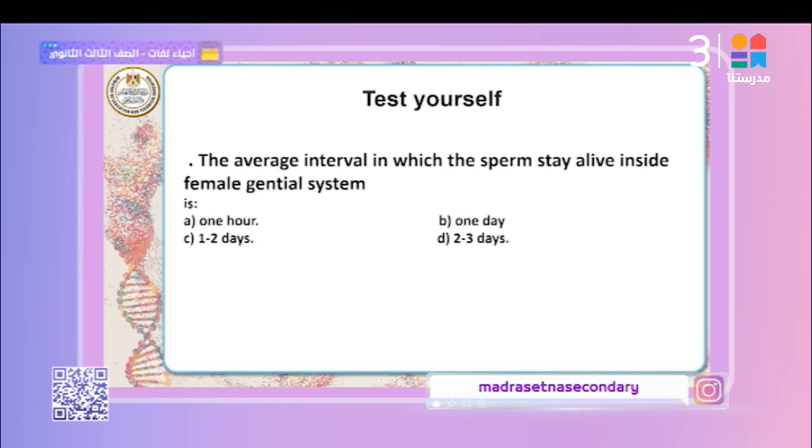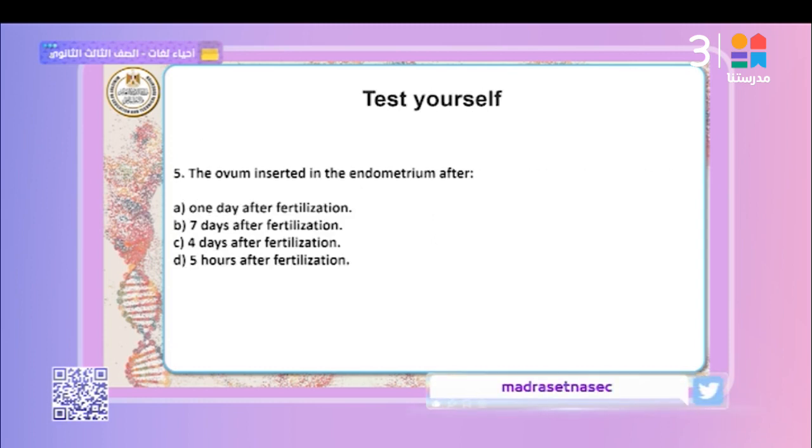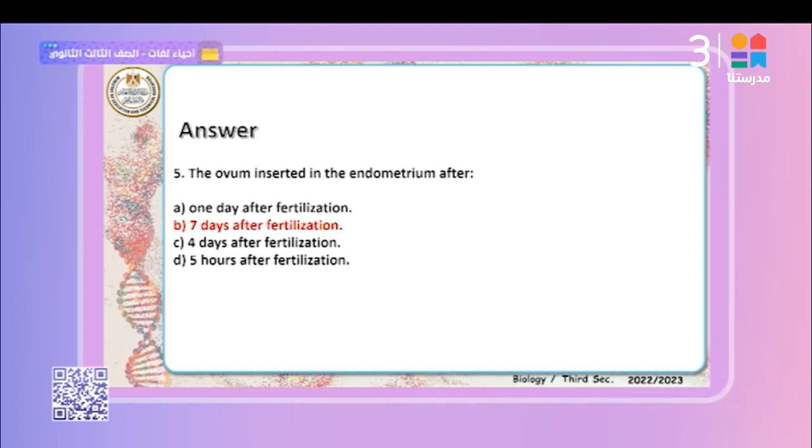Okay. Pay attention, please, to apply these questions, to see whether you understand the session carefully or not. Follow me. The average interval in which the sperm stay alive inside the female genital system is 2 to 3 days. This is the best answer. Another question: the ovum is implanted in the endometrium after 1 day after fertilization, or 7 days after fertilization? The best answer is B.